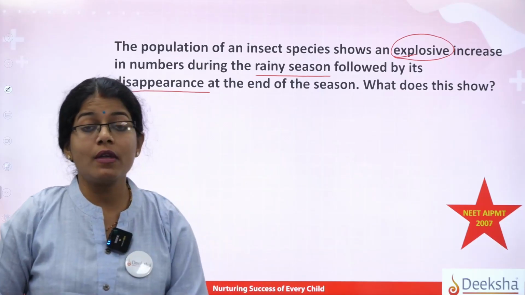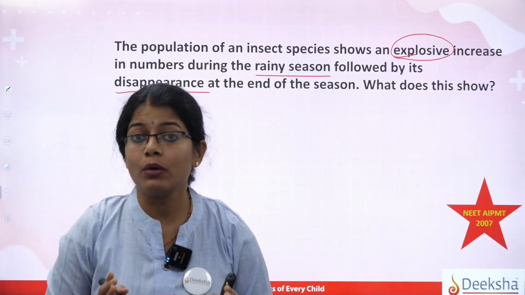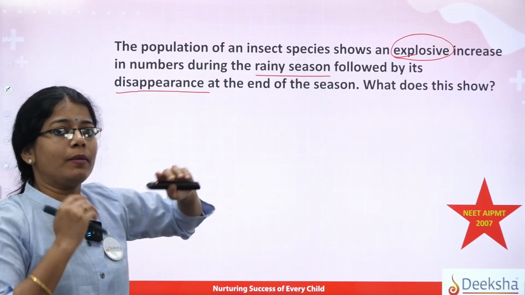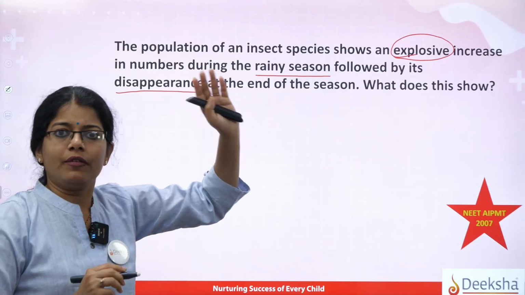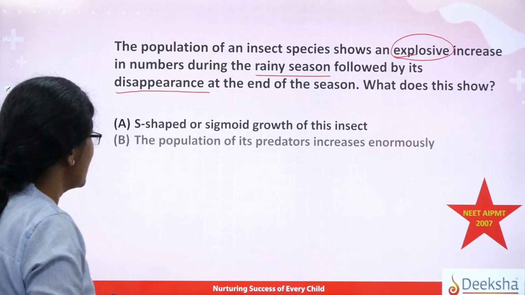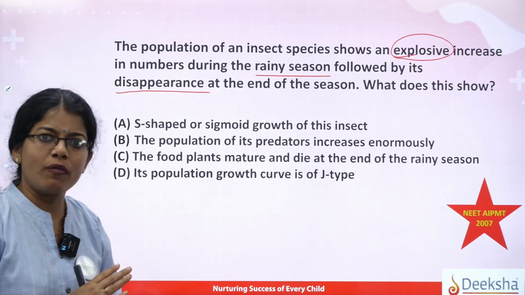And yes, students, this is again a very important part that we are going to discuss here. During the rainy season, the population will abruptly rise, okay? After that, it comes down suddenly. What is that type of curve called? So you will be studying here different types of growth curves.